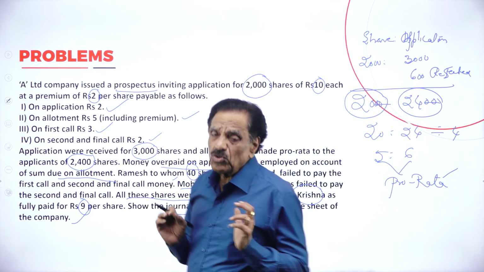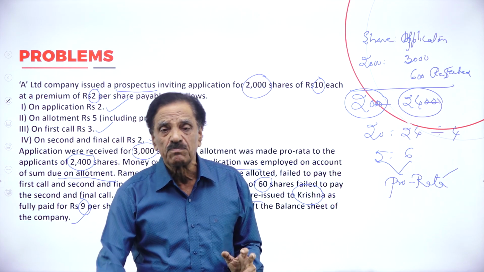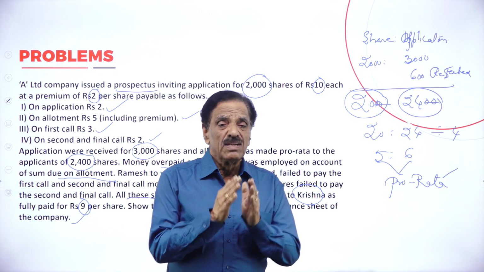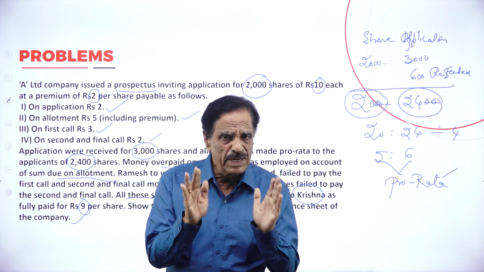Now, I am going to explain. What is the common journal entry you are going to pass? Bank account debit to share application account. Share application account debit to share capital account. This is a common entry.